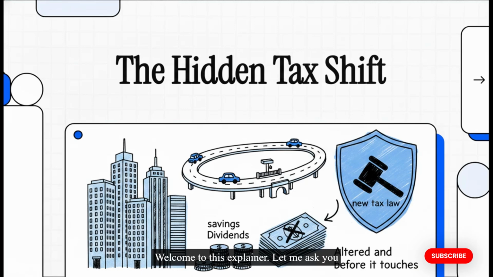Welcome to this explainer. Let me ask you a quick question. What if you took your hard-earned savings, invested it into massive real estate towers, or even national toll highways to earn a nice, steady monthly dividend, only to have a quiet, pretty confusing new tax law alter exactly how that money is taxed before it ever even reaches your bank account?